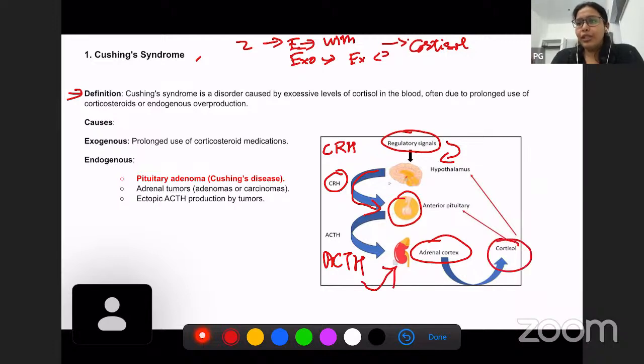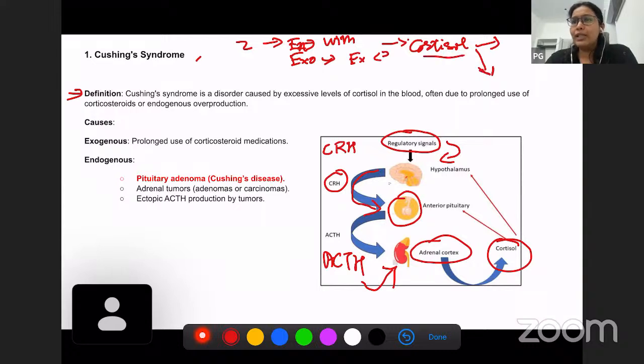So endogenous Cushing's can be because of two causes. Endogenous Cushing's, as we discussed, is because of cortisol produced within the body. One is because of increased pituitary ACTH production.